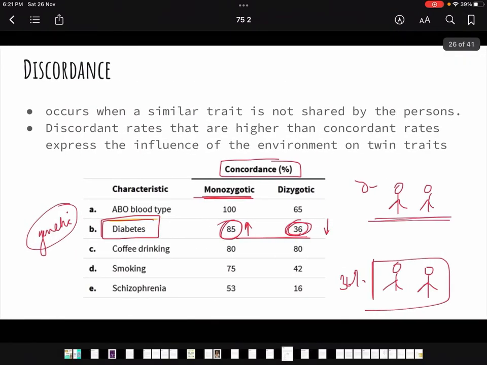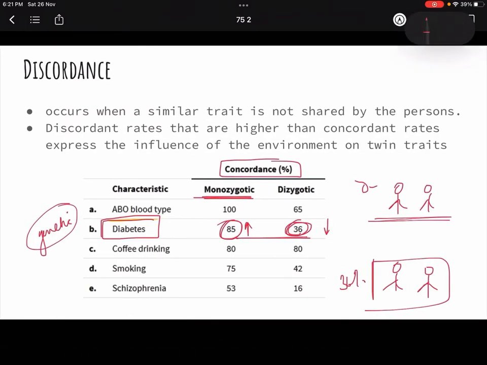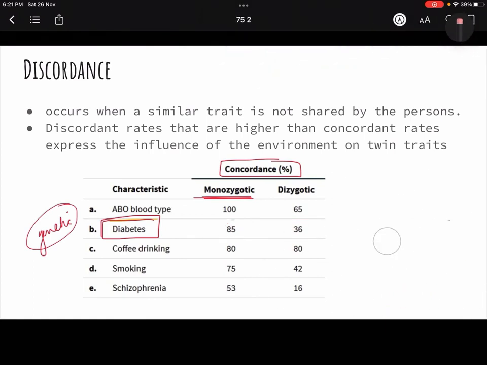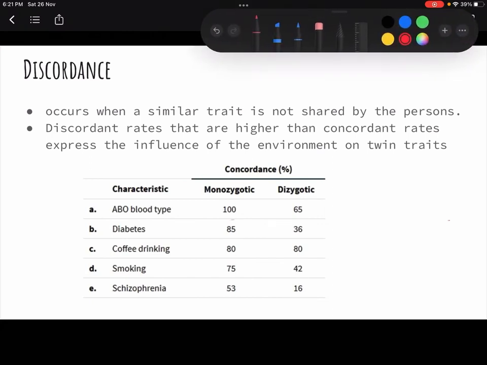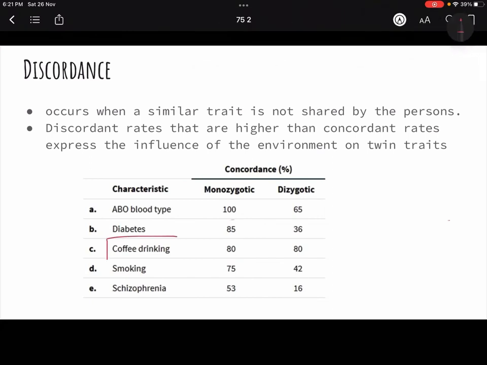ठीक है, एक और एग्जाम्पल लेते हैं. Now I will tell you with one more example. Now it should be clear to you. If not, I will tell you once more, what else can we do, right? So coffee drinking, ठीक है, we are drinking coffee. So what is the concordance? That means what is the chance that both of the monozygotic twins will have coffee? 80%.